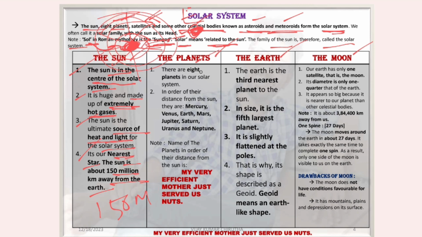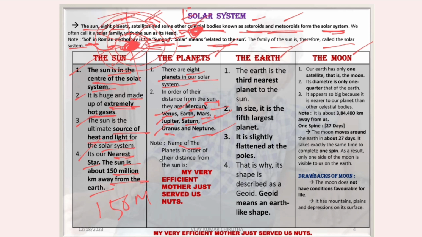So let's see the planets. There are 8 planets in our solar system. In order of their distance from the Sun, they are Mercury, Venus, Earth, Mars, Jupiter, Saturn, Uranus, Neptune. After the Sun there is Mercury. After Mercury there is Venus. After Venus there is Earth. After Earth there is Mars. After Mars there is Jupiter. After Jupiter, Saturn, Uranus and Neptune. Earth is the third one.